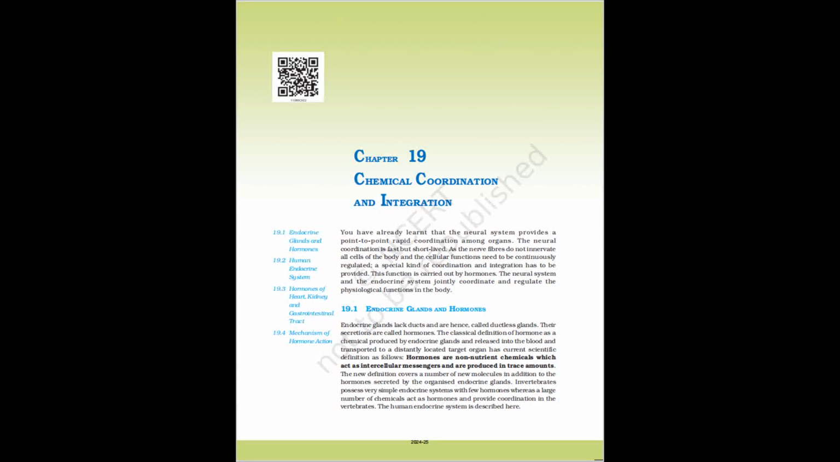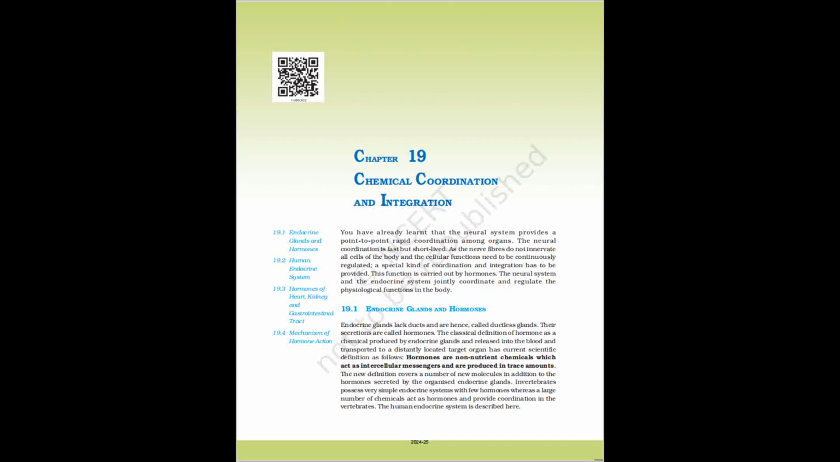19.2 Human Endocrine System. The endocrine glands and hormone-producing diffuse tissues/cells located in different parts of our body constitute the endocrine system. Pituitary, pineal, thyroid, adrenal, pancreas, parathyroid, thymus and gonads, testis in males and ovary in females, are the organized endocrine bodies in our body.